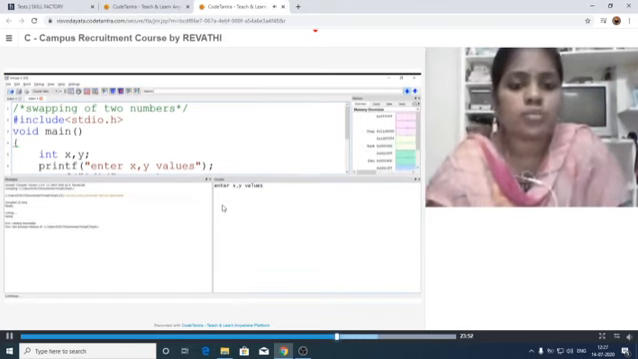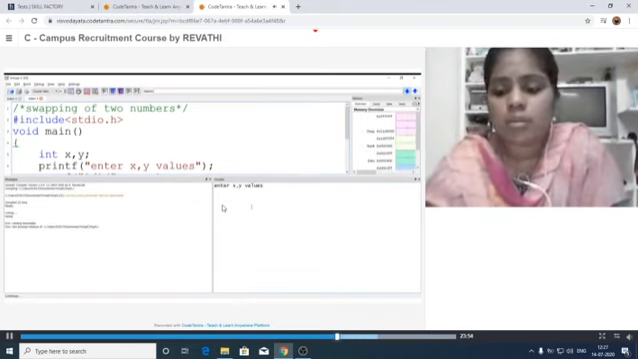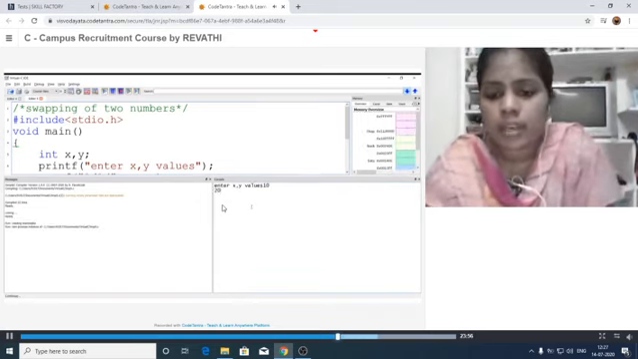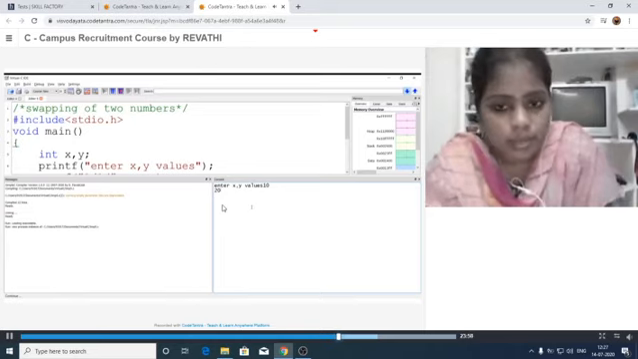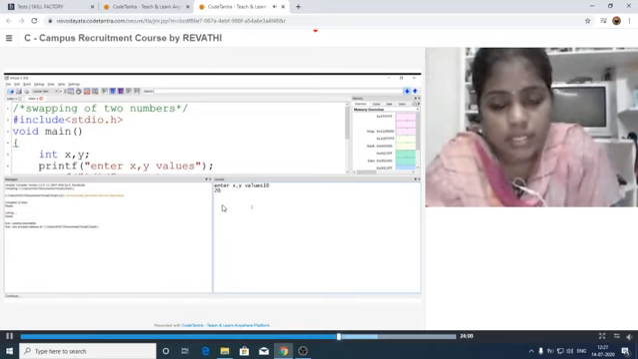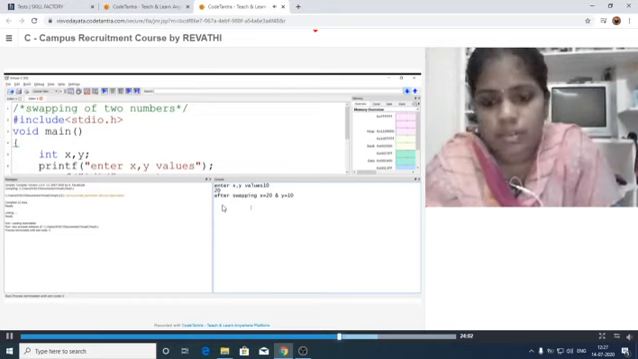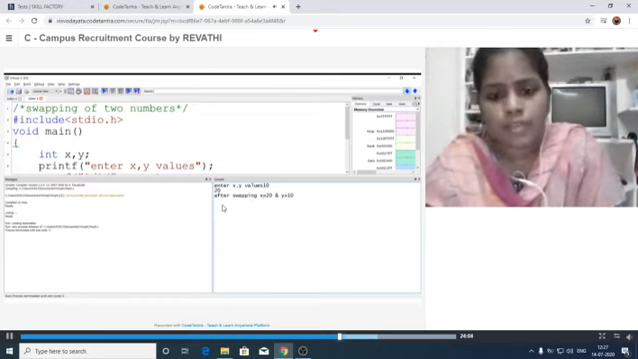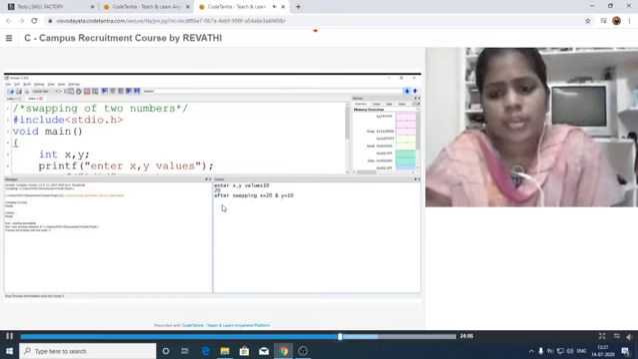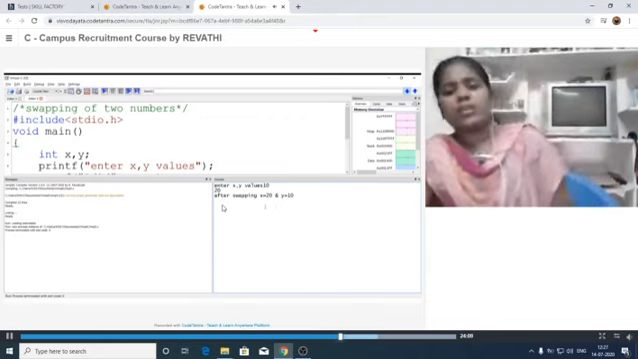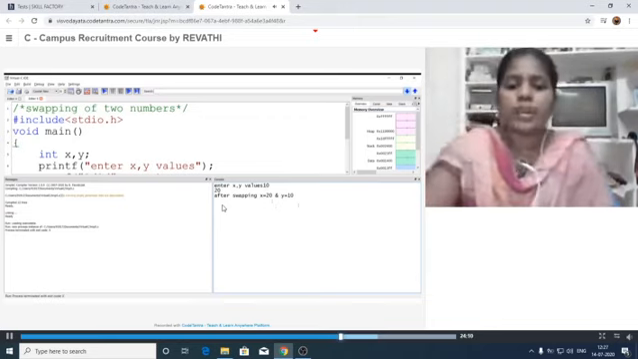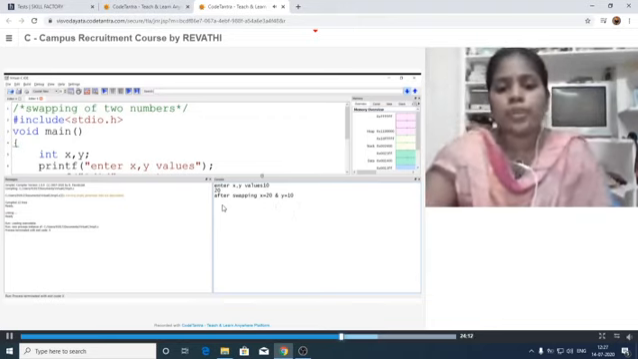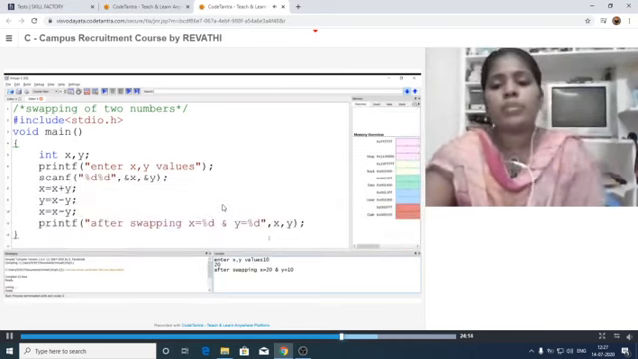See, enter the x comma y values. I am entering 10, 20. So x is equal to 10 and y is equal to 20. Let us see. After swapping, x is equal to 20 and y is equal to 10. The values were exchanged from 10, 20 to 20, 10. So like this we have to implement swapping of the two numbers.